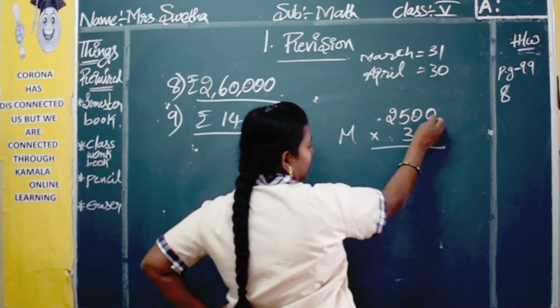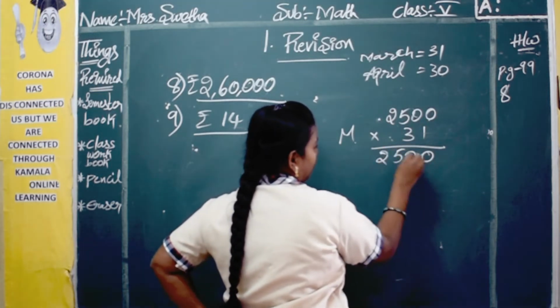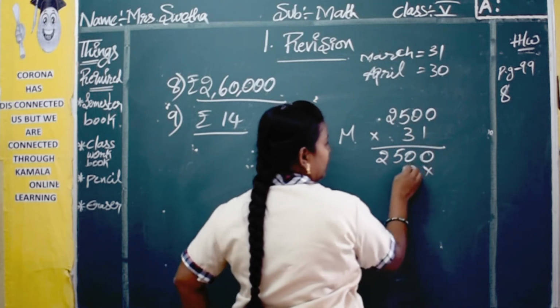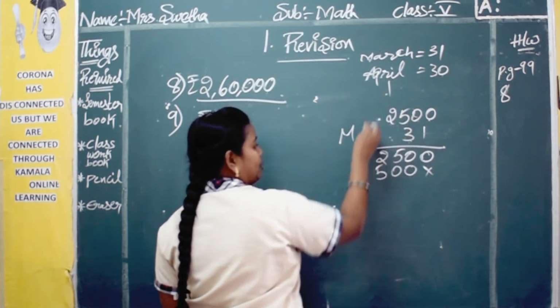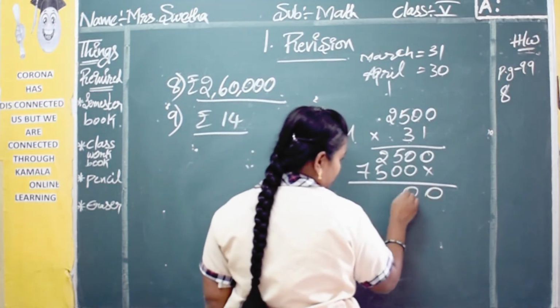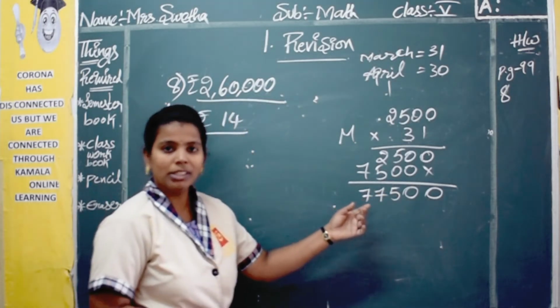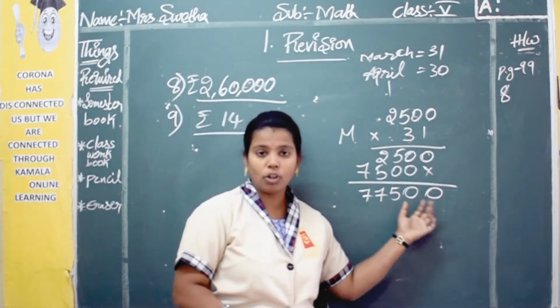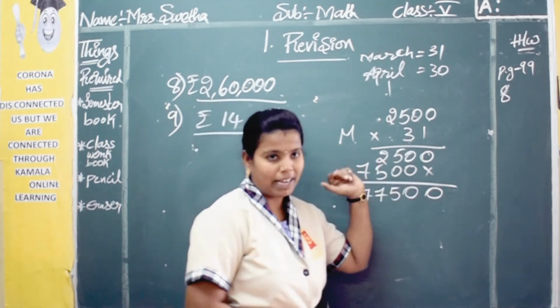Okay. So 1 0 are 0, 0, 1 5 are 5, 2. Okay. Now 3 0 are 0, 3 0 are 0, 3 5 are 15, 3 2 are 6 plus 1, 7. Now you add up both: 0, 0, 5, 7, 7. So in March, how much are they producing? 77,500 boxes they are producing in March.